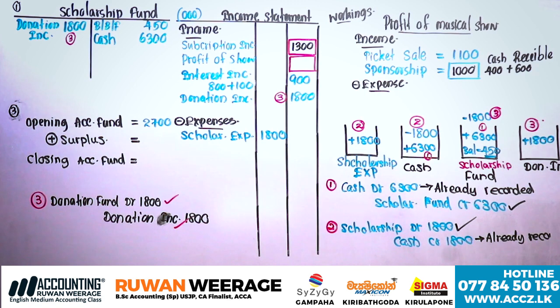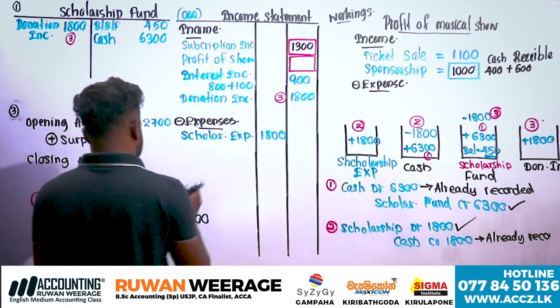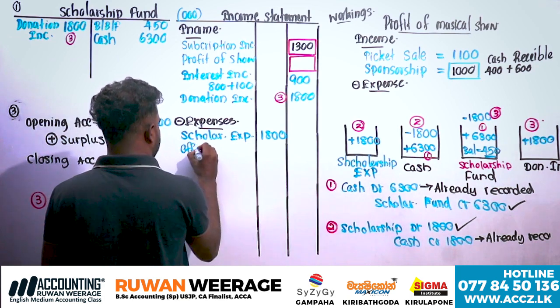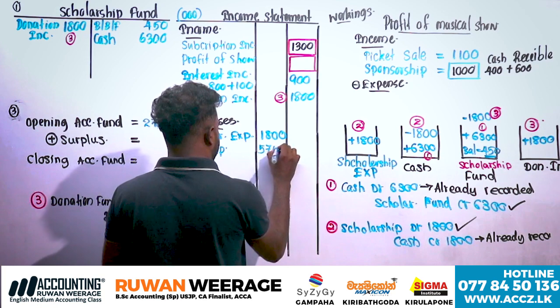Next one. Let's complete the office expenses, 575. Look, are there any accrued office expenses? No, record under expenses. This is a musical show expense, so record under musical show. Office expenses 575, no accruals.